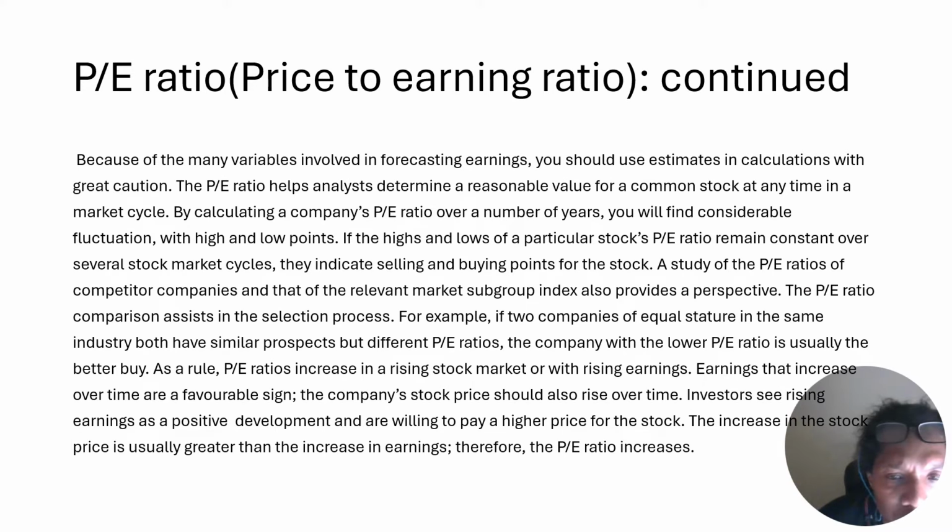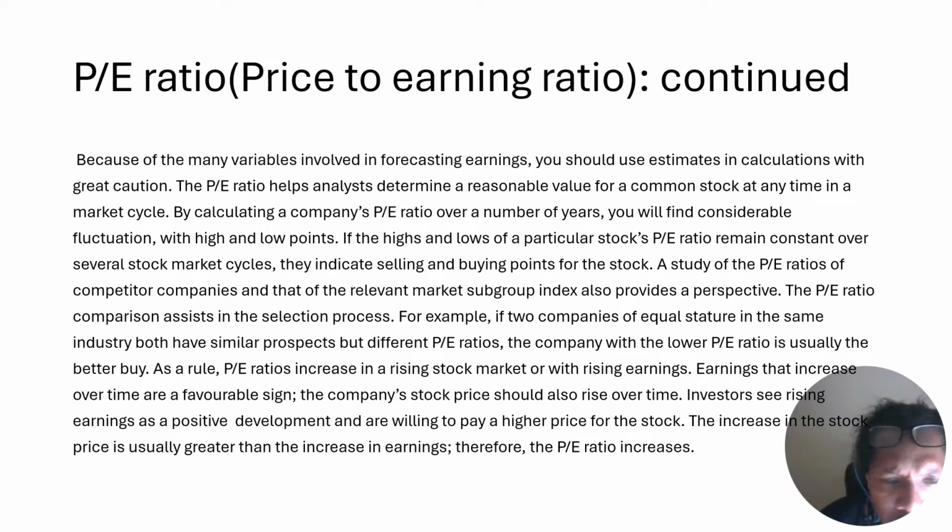PE ratio, price to earnings ratios, continued. Because of the many variables involved in forecasting earnings, you should use the estimates and calculations with great caution. The PE ratio helps analysts determine a reasonable value for a common stock at any time in the market cycle. By calculating the company's PE ratio over a number of years, you'll find considerable fluctuation in high and low points. The highs and lows of a particular stock's PE remain constant over several stock market cycles. They indicate selling and buying points for the stock.